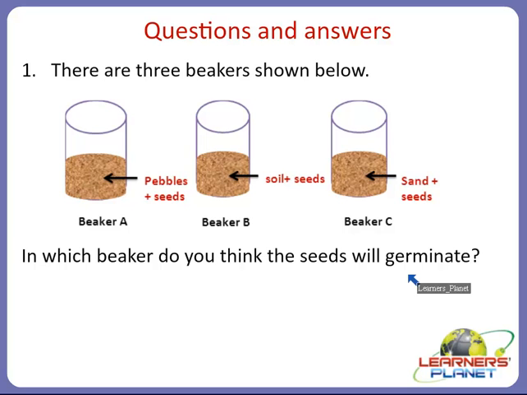Children, in first beaker, we can see that there are pebbles and seeds. Alright. So the beaker in which there are seeds, will they be able to germinate on their own? Is it possible?